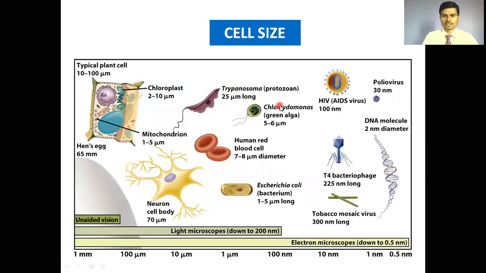Now let's see the cell sizes. If we look at typical plant cells, cell size varies from 10 to 100 micrometers. Trypanosoma cell size is 25 micrometers long. Human red blood cells, the diameter is 7 to 8 micrometers. Chlamydomonas, 5 to 6 micrometers. HIV/AIDS virus, 100 nanometers. DNA molecule, 2 nanometers. Poliovirus, 30 nanometers. These are the ranges of the different cell sizes.